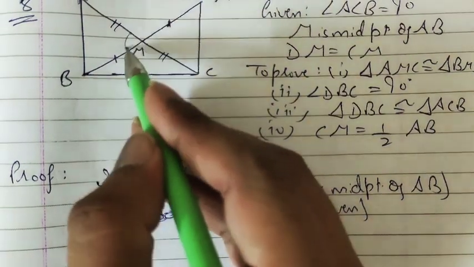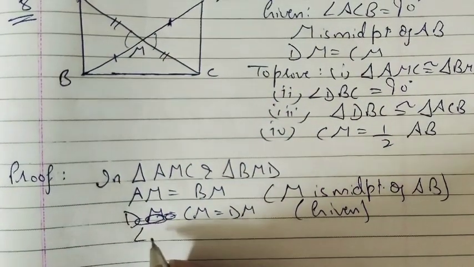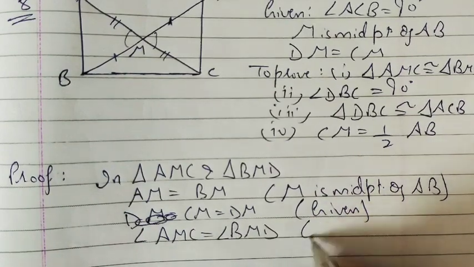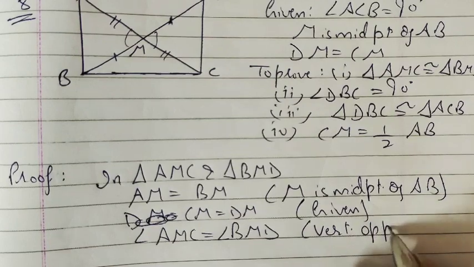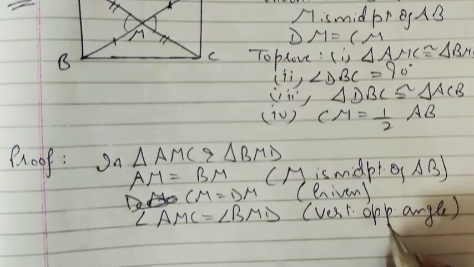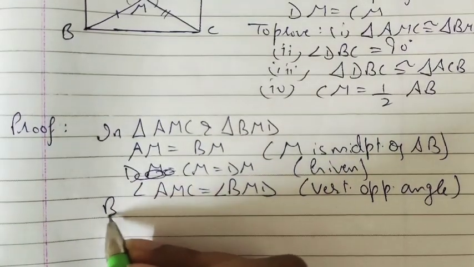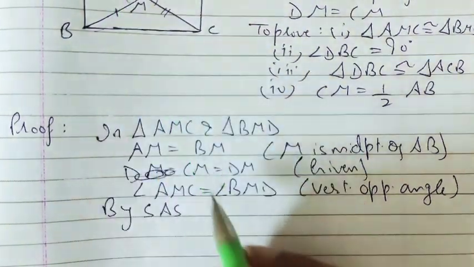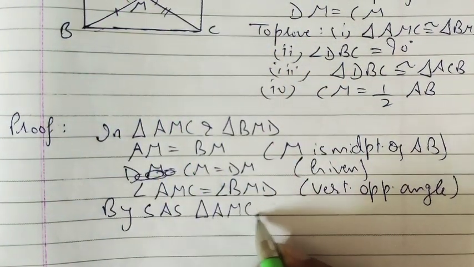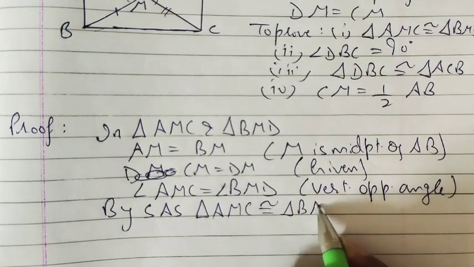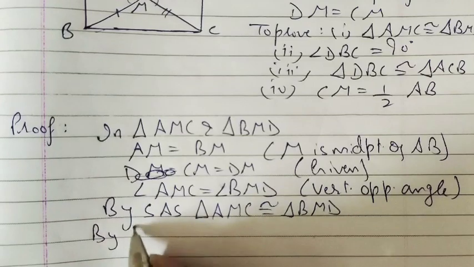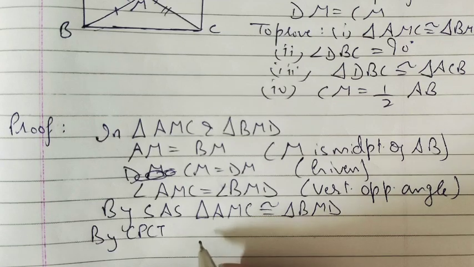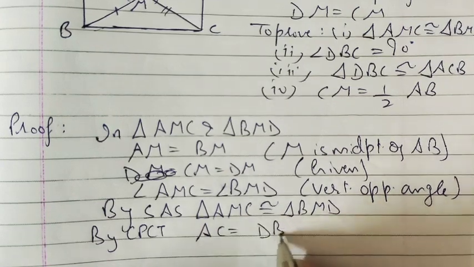Also we know that this angle will be equal to this angle, vertically opposite angles. So angle AMC is equal to angle BMD, vertically opposite angles. So by side angle side, triangle AMC is congruent to triangle BMD. Now by CPCT, because we have to find out the next part also, we can say AC is equal to DB.